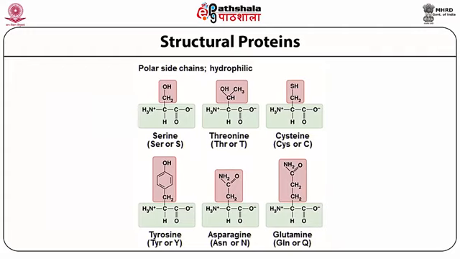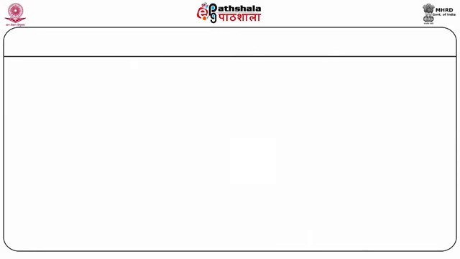Polar side chains are also possible in amino acids like serine, threonine, cysteine, tyrosine, asparagine and glutamine. These are all examples of polar side chains. That means they are hydrophilic in nature, more water soluble rather than organic solvent soluble.